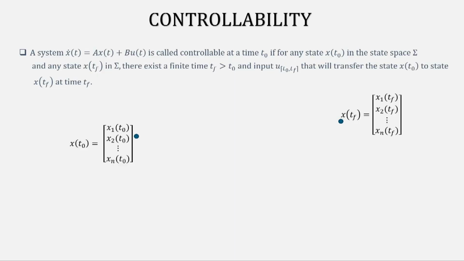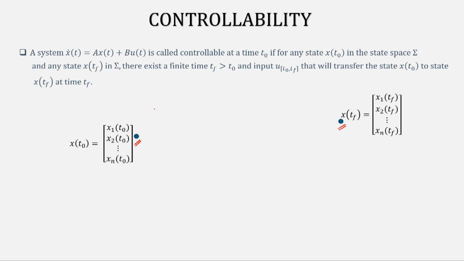So, consider that you have an initial state of the system at say a time t naught, and suppose you want the states of the system to become x1(t f), x2(t f) till xn(t f) at time t f. Now, is it possible for us to change the state variable from this point at time t naught to the state variable at this point at time t f within a finite time, the time here being t f minus t naught?